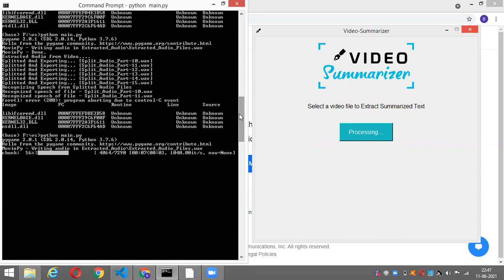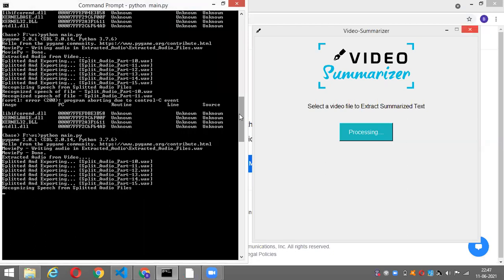Whenever we give a video input, the audio is extracted and then the audio is recognized by Google API and converted into text. This process is called transcribing, and here we are using Google API for transcribing our audio into text.